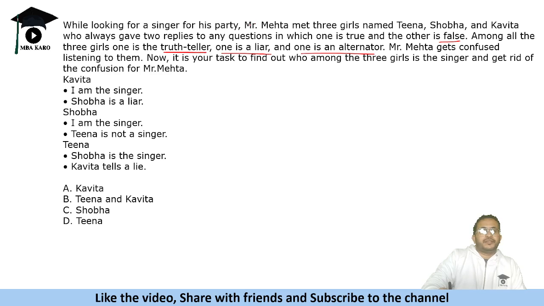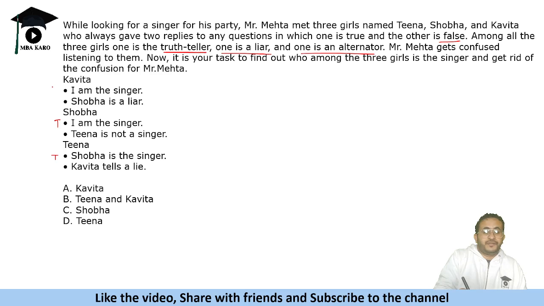And we need to find who is the singer. So find out who among the three girls is the singer. Right, so let's find out. Now, if you see this, Kavita says I am the singer, Shobha says I am the singer, Tina says Shobha is the singer. Now, when two people are saying that Shobha is the singer, let us assume that either both of them are telling truth or both of them are telling lie, because both of them are saying Shobha is the singer. So let us assume that both of them are telling truth. So Shobha is saying I am the singer, and Tina also says Shobha is the singer.